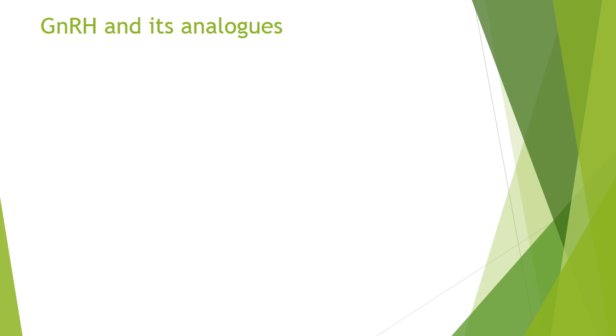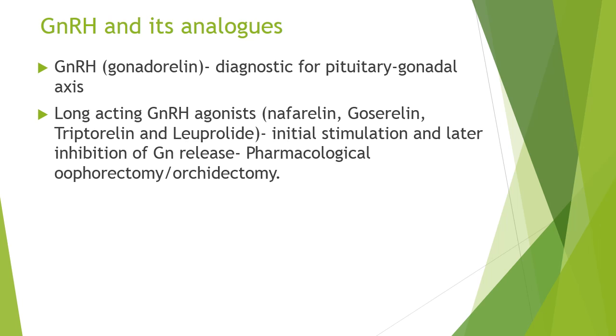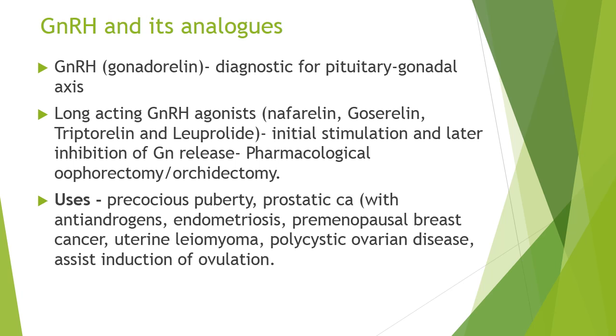As we have seen, the gonadotropin releasing hormone can control the release of LH and FSH by its pulsatile release from the hypothalamus. So we have these gonadotropin releasing hormone analogs like gonadorelin, which is generally used for diagnostic purposes to see if the pituitary gonadal axis is intact. There are long acting gonadotropin releasing agonists available in the form of nafarelin, goserelin, triptorelin, and leuprolide.